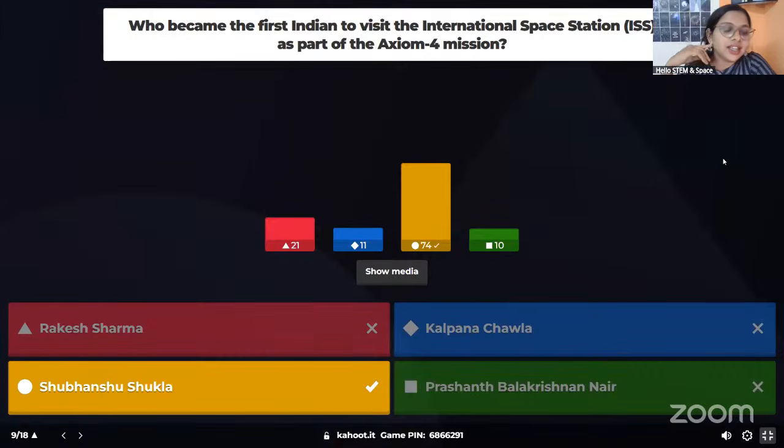And most of you gave the correct answer. Very good. It's Shubhanshu Shukla. So Shubhanshu Shukla recently got selected to go to ISS as a part of Axiom 4 mission. I can see some of you selected Rakesh Sharma. He's the first Indian to go to space, but he didn't go to ISS. Shubhanshu Shukla is the person who went to ISS and he conducted some experiments over there. He is also a selected Gaganyaan astronaut. And he was actually the mission pilot of this Axiom 4 mission. So he actually piloted the mission.